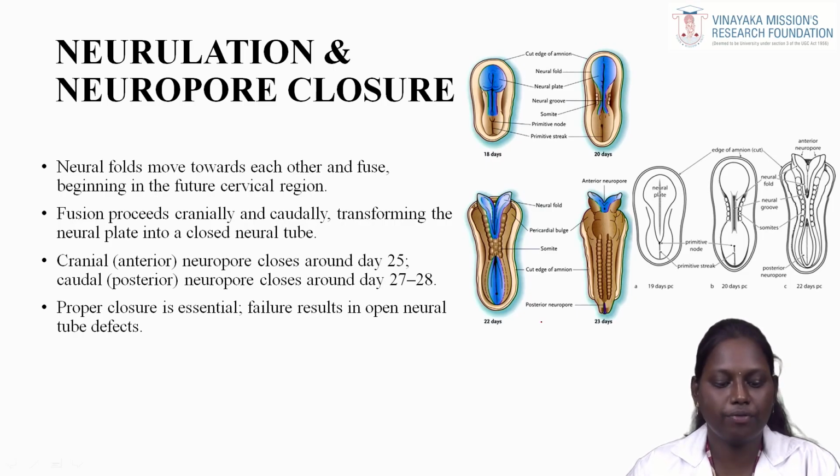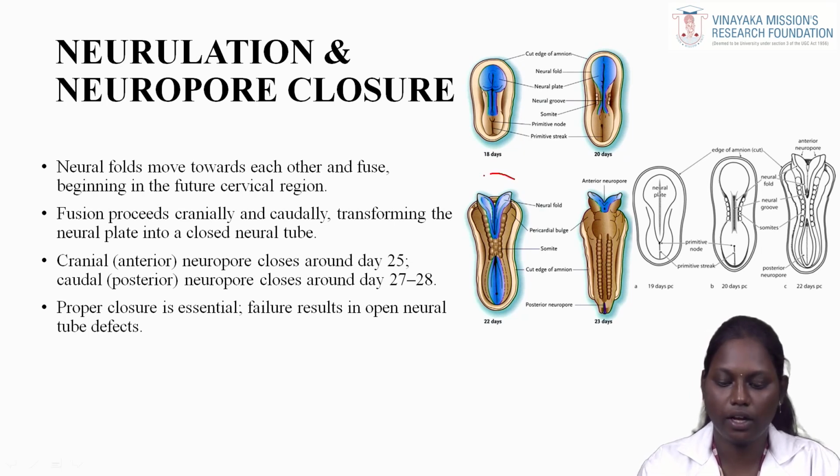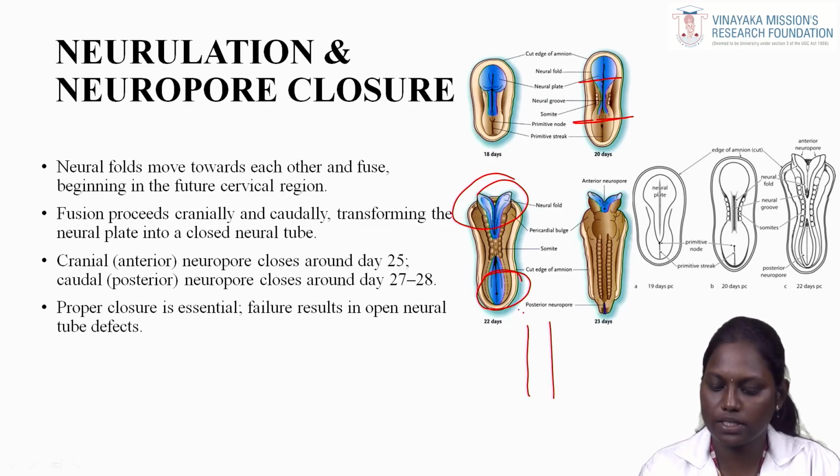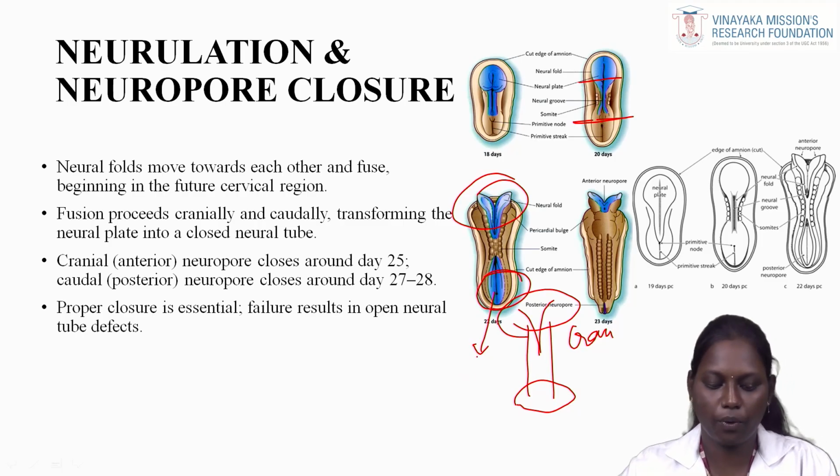In this, the neural folds move towards each other and fuse, and this fusion proceeds cranially and caudally to form the neural plate into a closed neural tube. You can see in this picture that it has two pores, two openings. The head portion is called the cranial pore and the bottom portion is called the caudal pore.